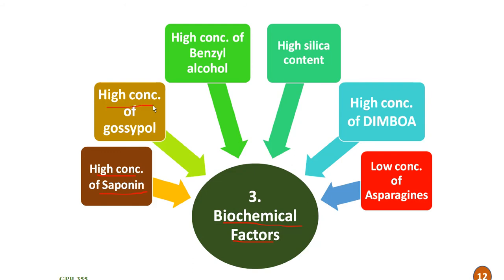Then high concentration of gossypol. This gossypol is a phenol component present in cotton, which confers resistance to several insect pests in cotton. Then high concentration of benzyl alcohol. This benzyl alcohol is majorly present in wheat and barley, and confers resistance to the greenbug in wheat and barley.